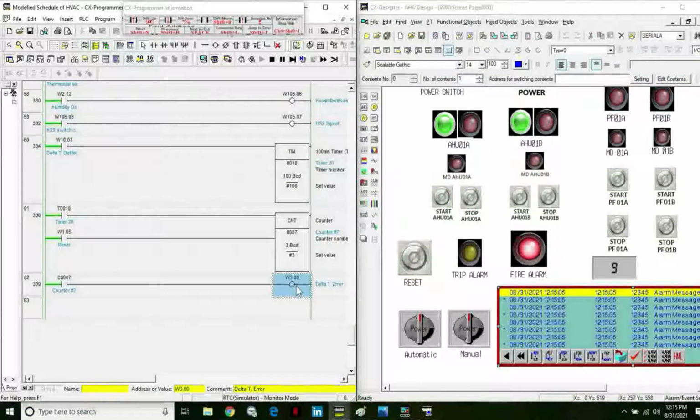And to put in this coil delta T error, the delta T difference error,